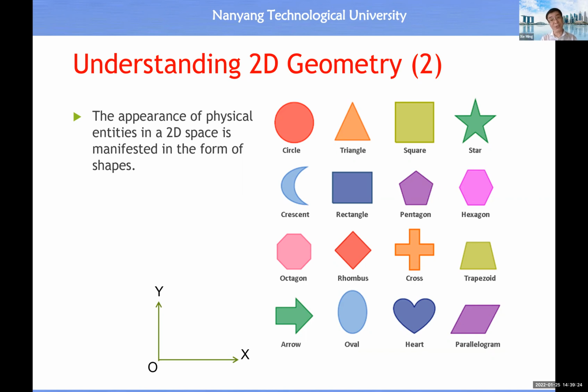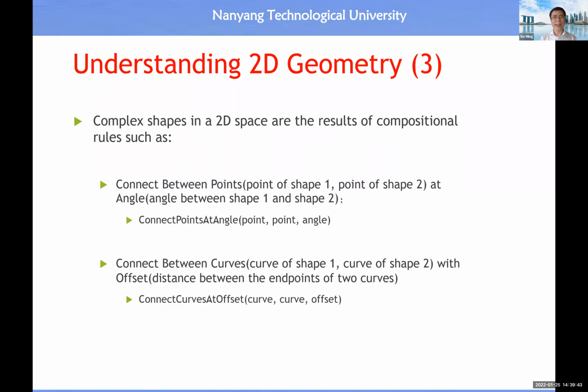So this slide basically shows you the typical example of a shape or appearance within a two-dimensional space. In this case, we use the OXY coordinate system to provide the reference to this two-dimensional space. And in a two-dimensional space, it is interesting for you to know that any complex shape could be considered as a combination of a set of primitive shapes.